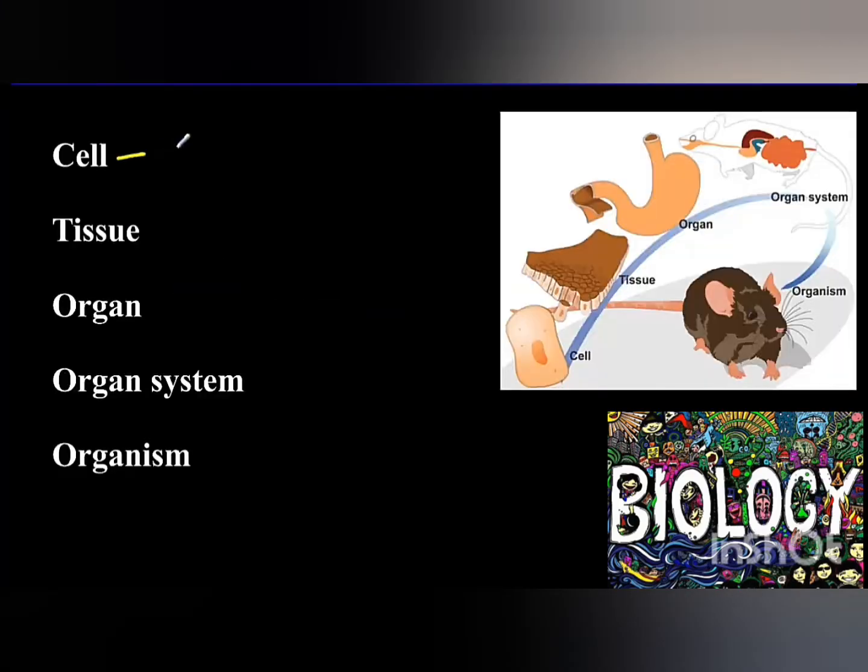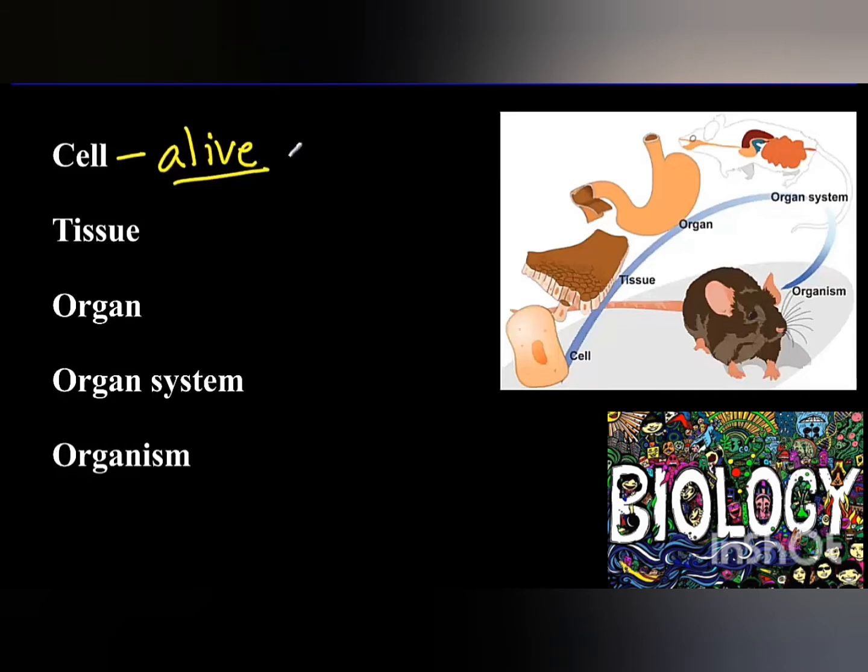Now, the first level of all living organisms is the cell. So, the presence of cell makes every living organism to be alive. So, that is why cell is defined as the smallest unit of life. The second one there is the tissues. So the tissues is defined as what? As a group of similar cells that works together to perform a specific function.